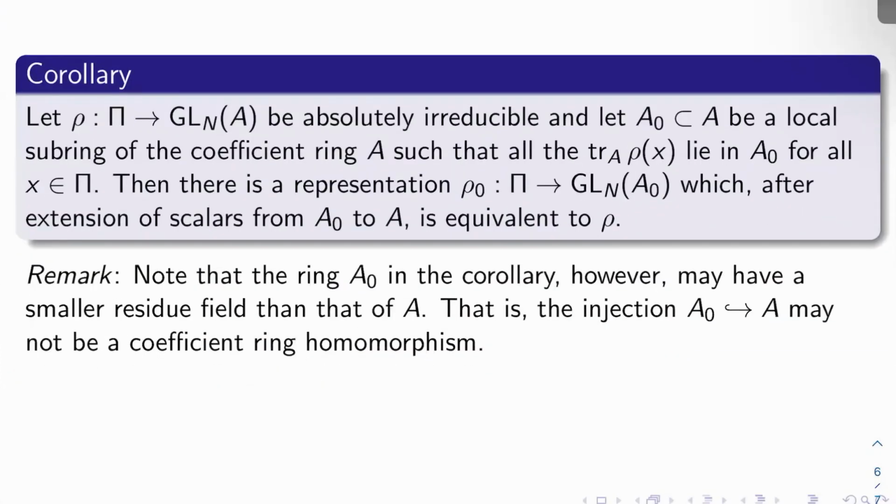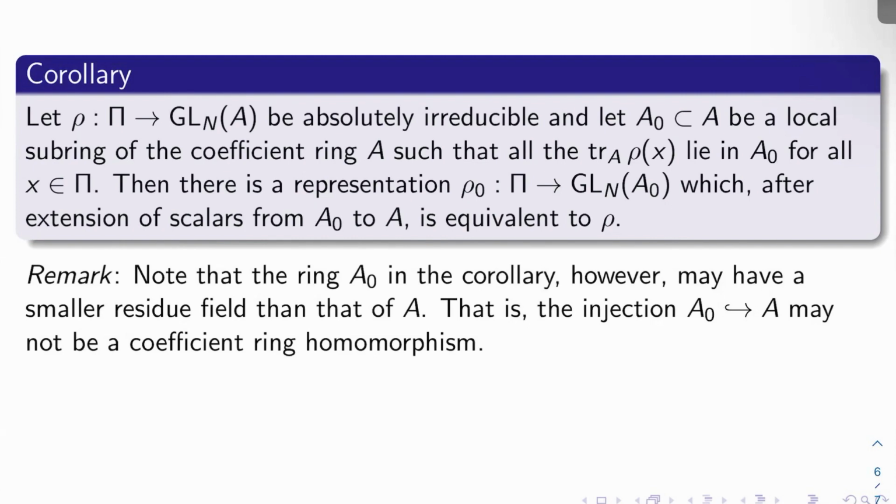So what's the upshot? Corollary: let rho from pi to GL_n of A be absolutely irreducible. Remember, that's the same as the corresponding map being surjective from last video, so that we can use the above setup. Let A naught be a local subring of the coefficient ring A such that all of the traces of rho of x lie in A naught for all x in pi. Then there is a representation rho naught from pi to GL_n of A naught, which after extension of scalars from A naught to A is equivalent to rho. In other words, the answer is yes in the setup that we're going to be working with, which is Galois representations into GL_n of coefficient rings, as long as we have absolute irreducibility.